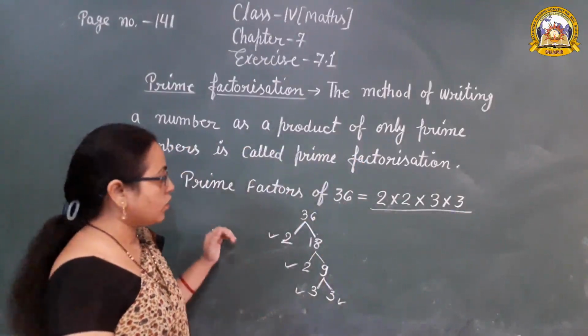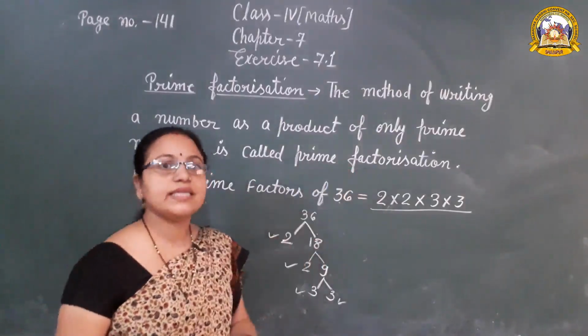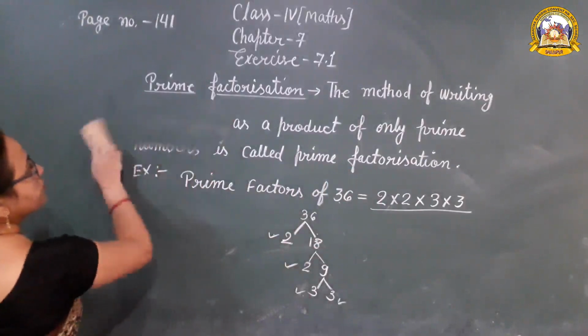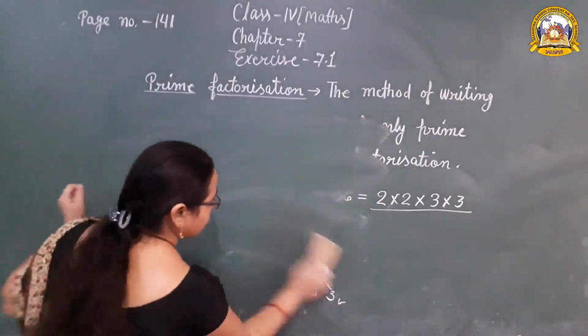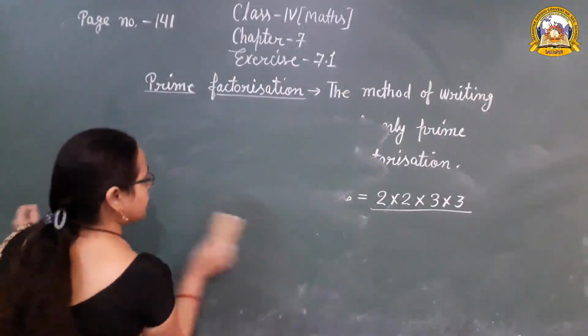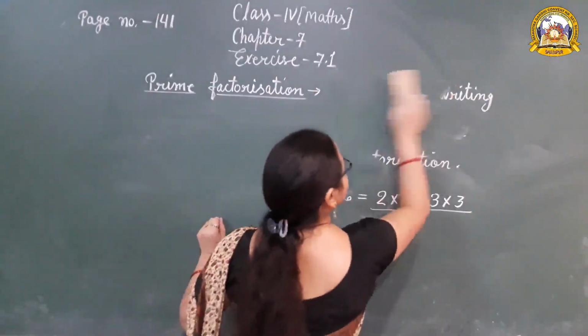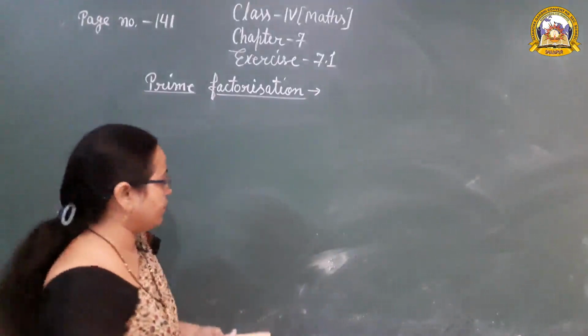Let's understand prime factorization in detail.